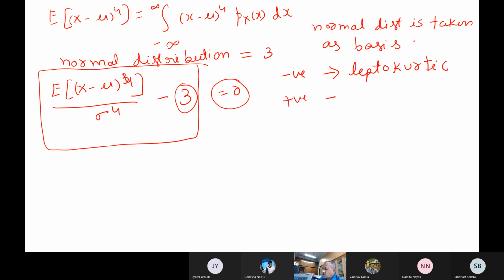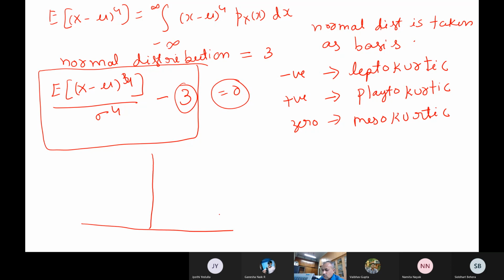Then if it is a positive kurtosis, we call this platykurtic. And if it is zero, that means it is perfectly a normal distribution, and we call this mesokurtic. These are some technical terms, and the kurtosis will be something like this. If this is my normal distribution, then positive kurtosis will be something like this. You followed? This is the positive kurtosis, and this is 3, or 0 you can say.